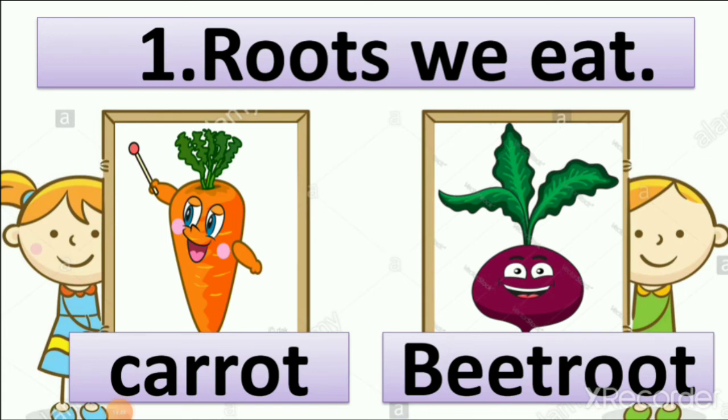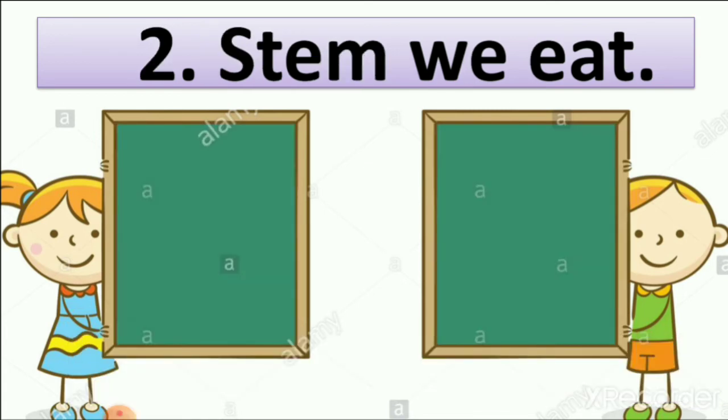Then next, number 2, stem we eat. So let's revise. When we plant any fruit or vegetable, first we grow a seed in the land. Then which part of the plant starts growing? Roots. After that, which part starts growing? Stem. So this stem we also eat.